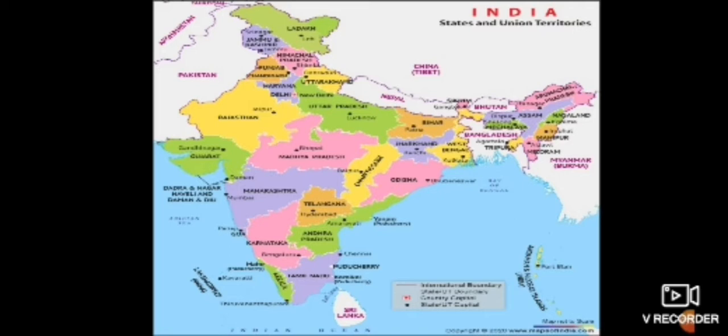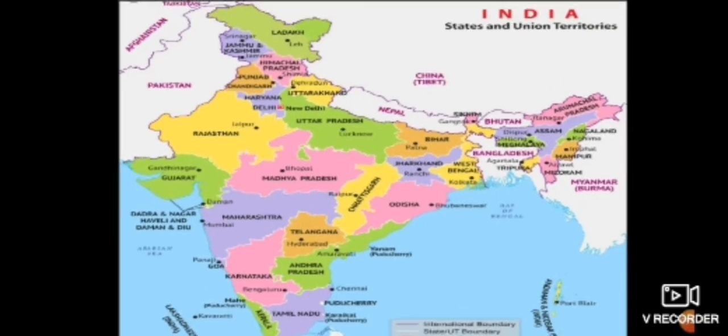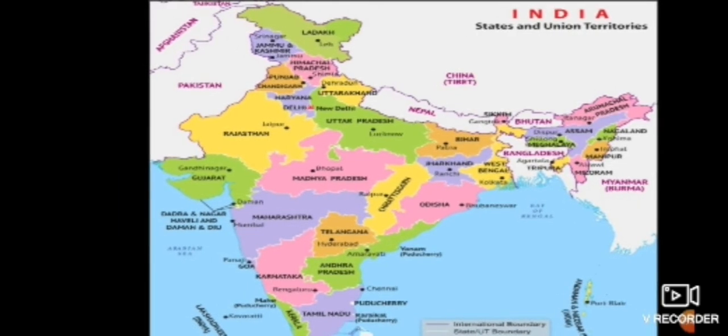Is it clear? We know that union territories are under the direct control of the central government. Okay, and the states have their own government. Is it clear? Now you can see the states are given in different colors. Yes, here 8 union territories and 28 states are given with their capitals. Yes students, I hope you have learned all the capitals of the Indian states.